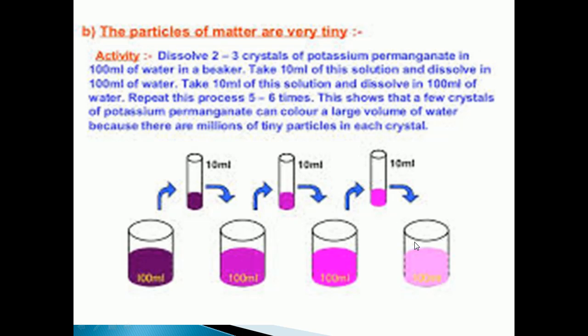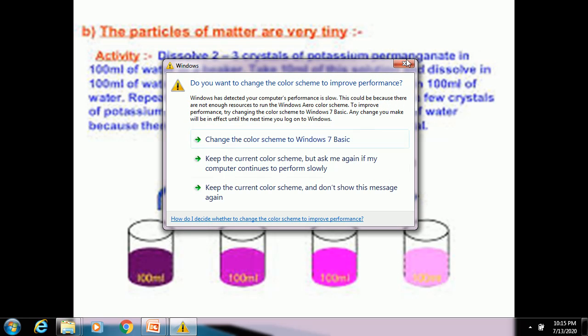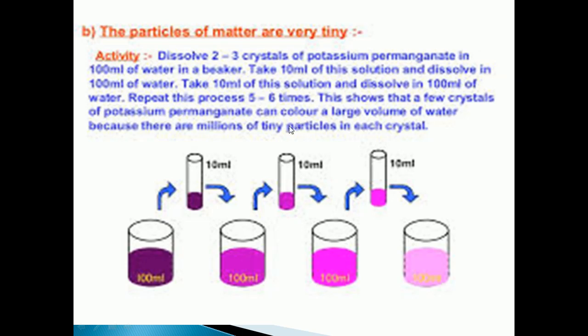Okay, so one more time I will say. First you have to take a beaker with 100 ml of water, then you have to add 2 to 3 crystals of potassium permanganate, and dissolve it. After that, from this beaker we have to take approximately 10 ml of this solution and put it into 90 ml of clear water.